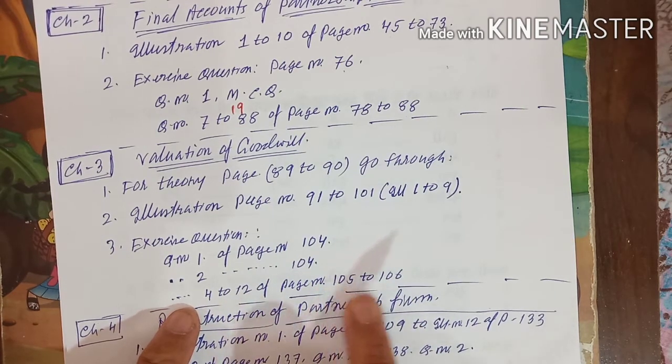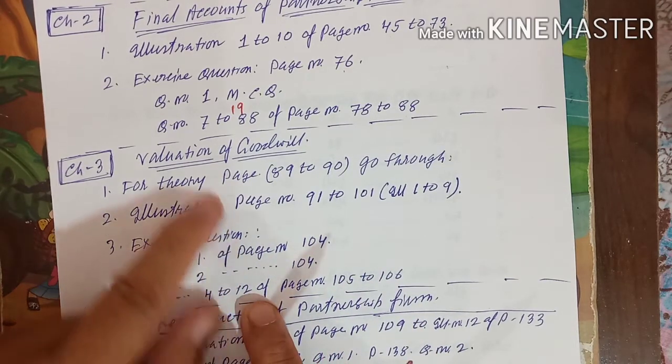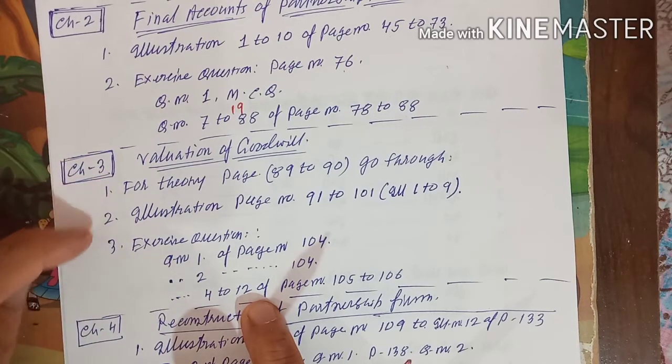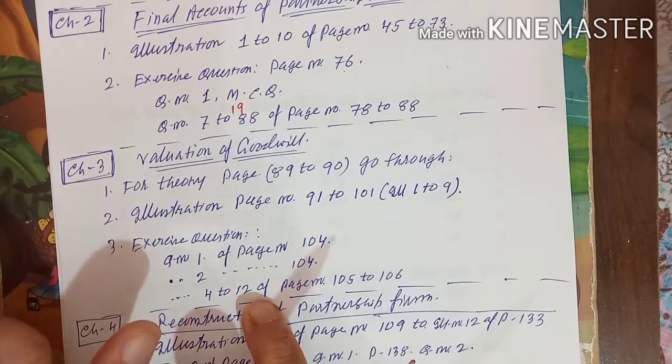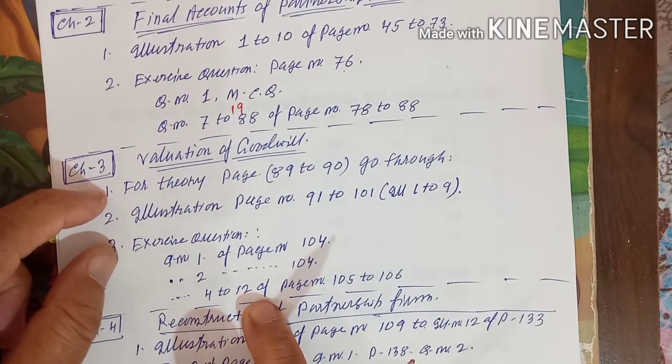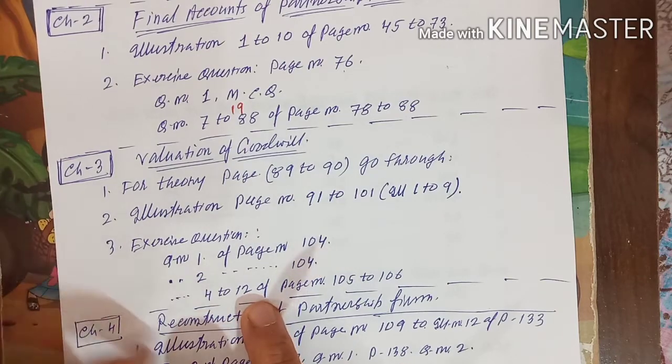What I wrote, points 1, 2 and 3, if you do these 3 from this chapter, then whatever questions come from this chapter, you will be able to do them.